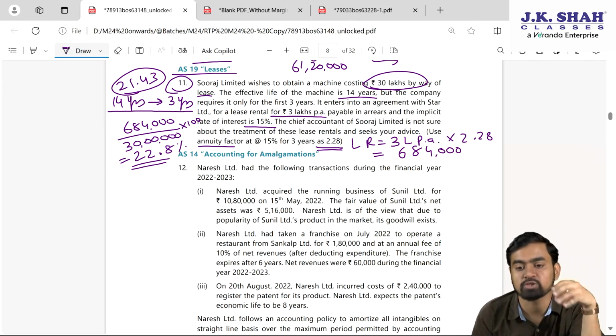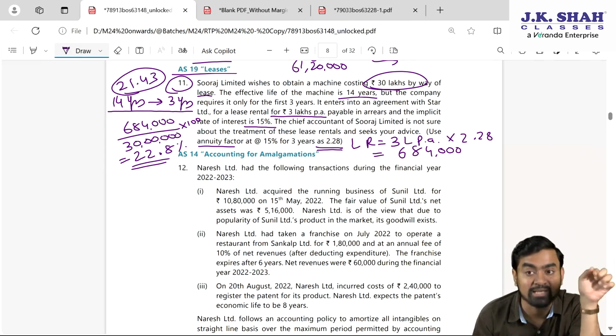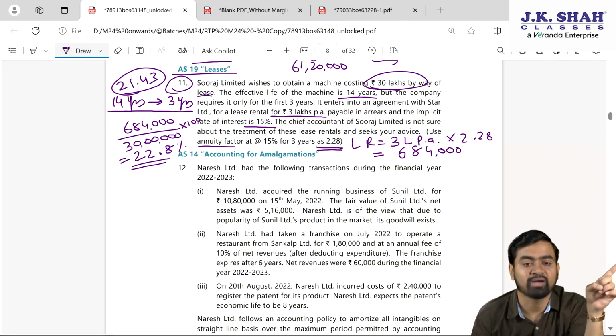Fixed asset life is 14 years. You need it for 3 years, which is only 21.43%. It is less than 75%. Hence it is not finance lease.